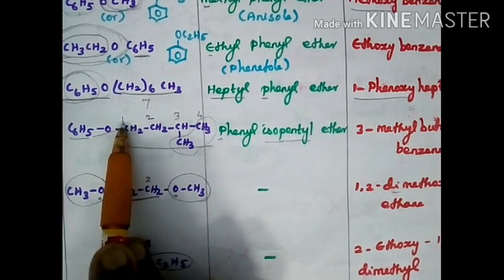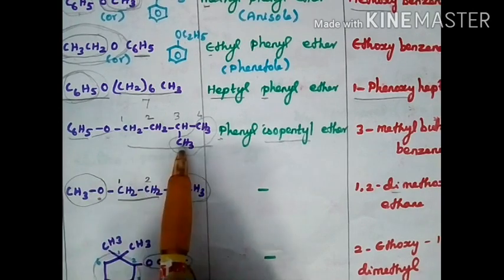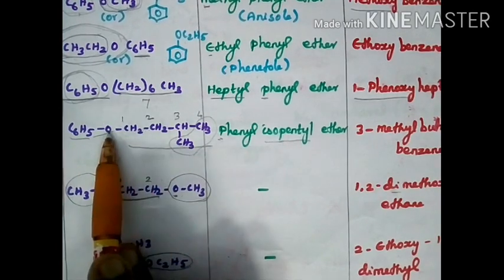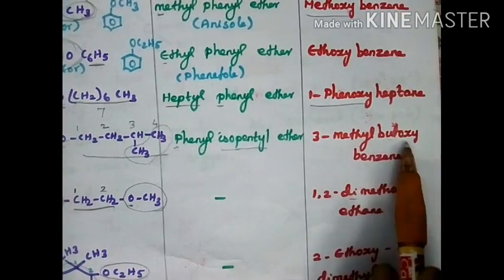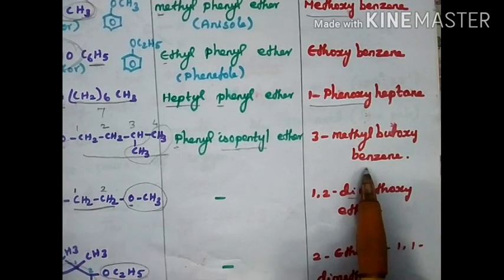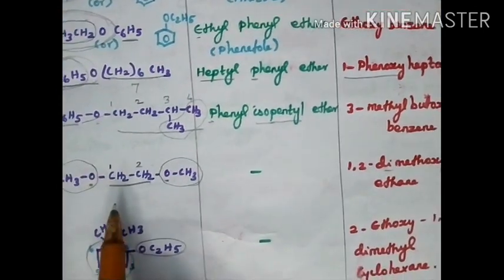The remaining 4 carbons, so but-. Oxygen, oxy. 3-methylbutoxybenzene. So it is 3-methylbutoxybenzene.